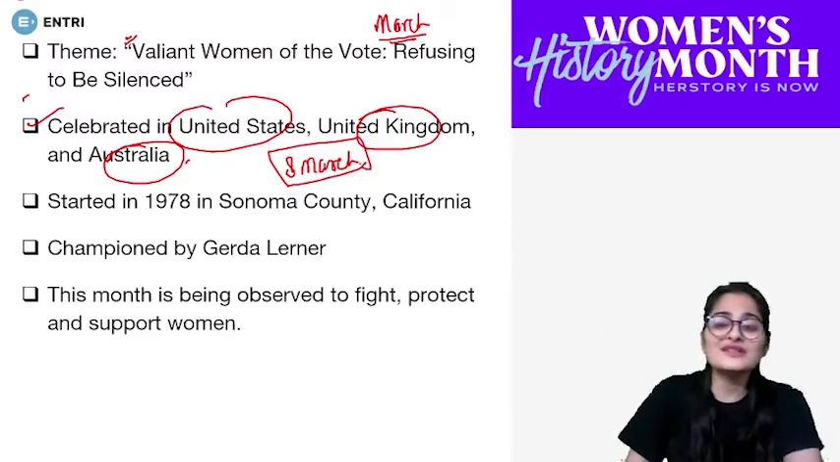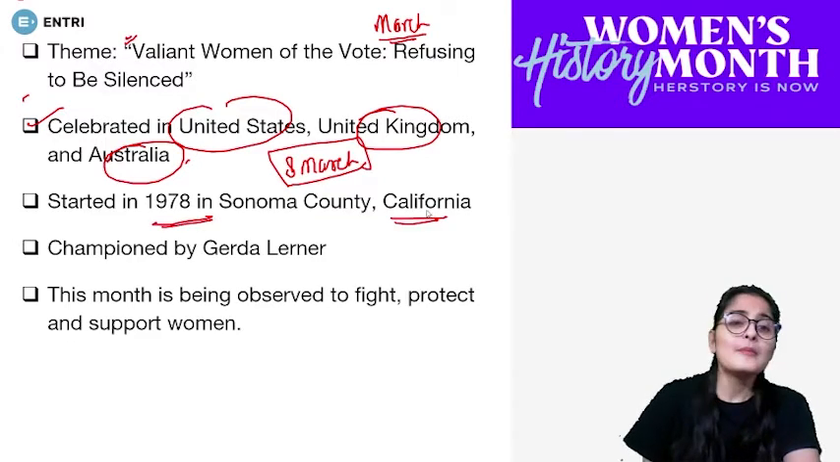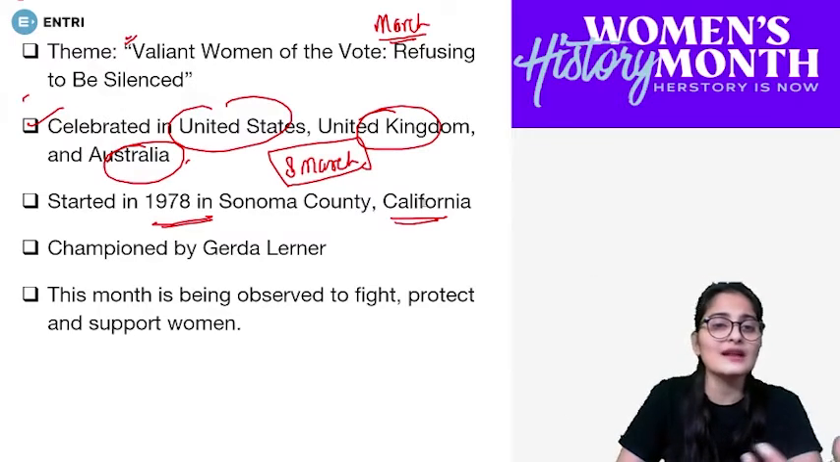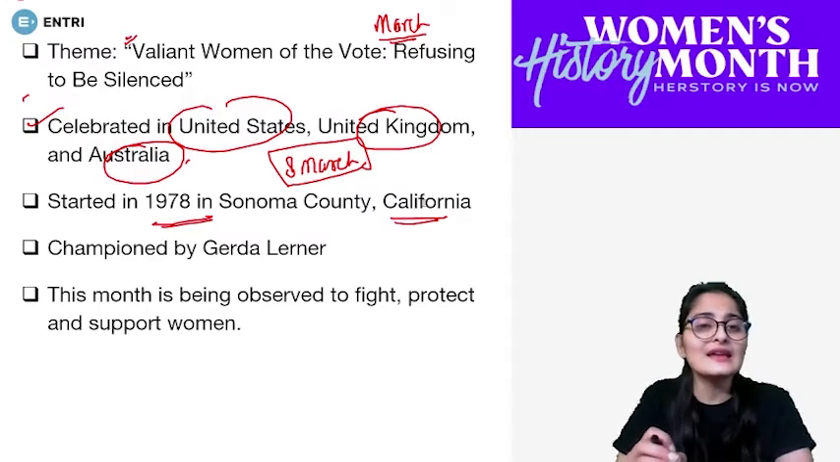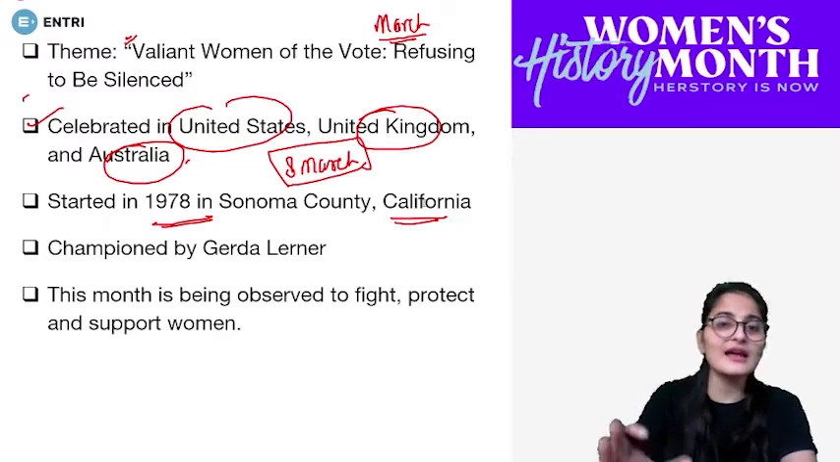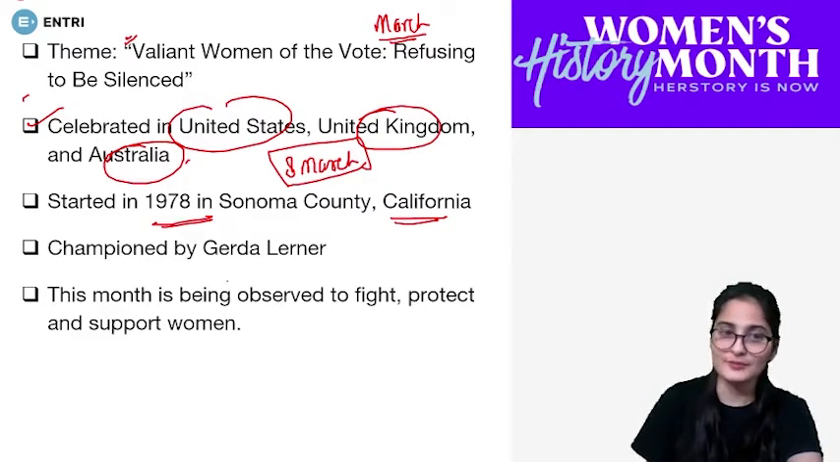Now, when was this Women's History Month started? It was started in 1978 in California. But how did it start? Or what was the reason how it all had started? It was basically in California, where Greta Lerner had started, or campaigned for it, and then furthermore it was started celebration. Now, this month is being observed to fight, protect, and support women.